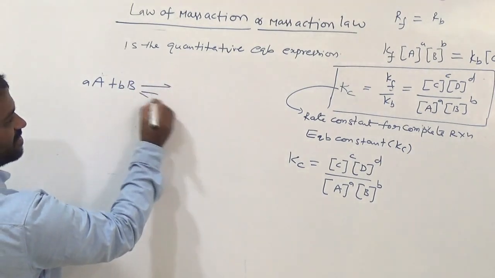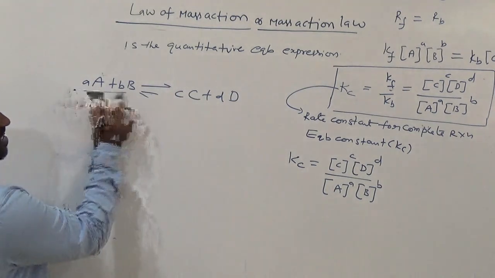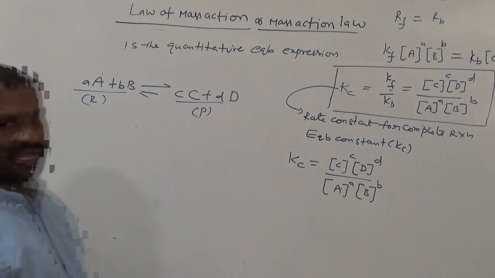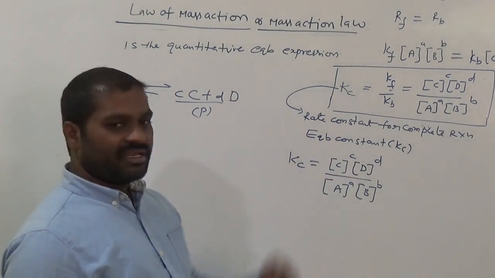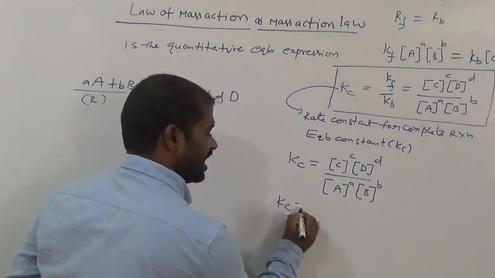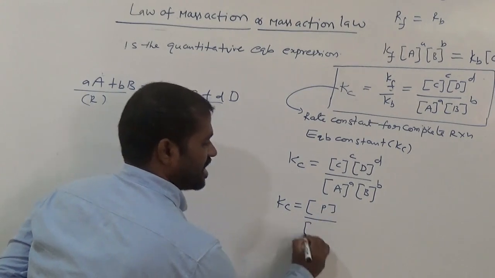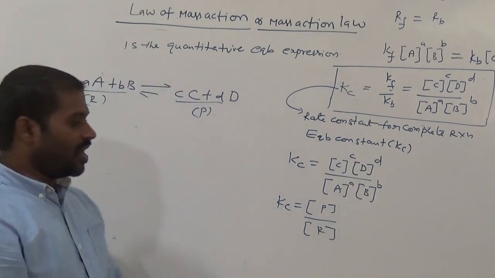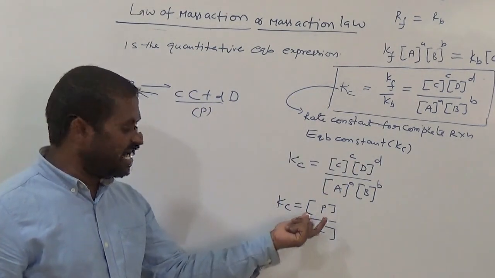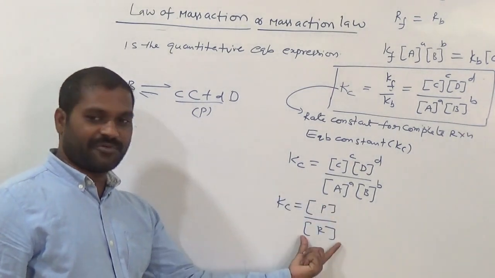A plus B is reversible C plus D. This is the equation. So now this one is called reactant and this one is called product. So C and D are concentrations of products, so simply we can write like this: Kc is equal to concentration of products by concentration of reactants. So what are A and B here? Reactants. So in the numerator I just took concentration of products entirely, and this one is concentration of reactants.